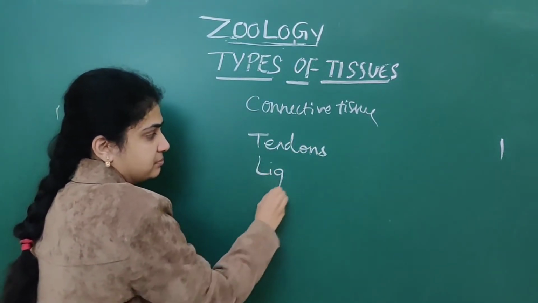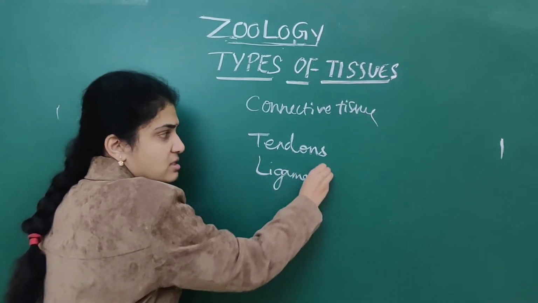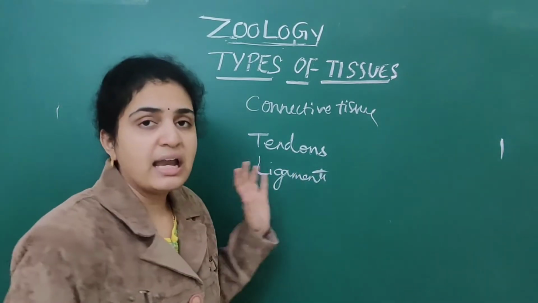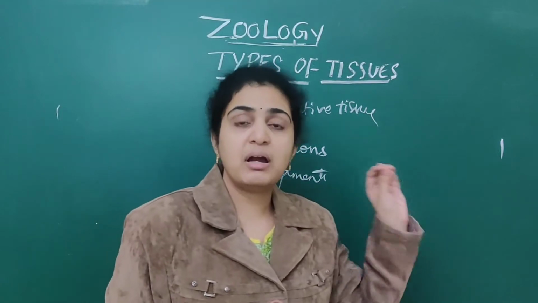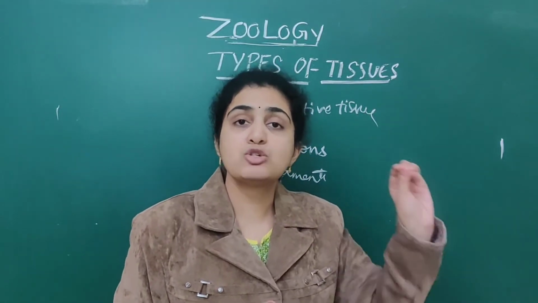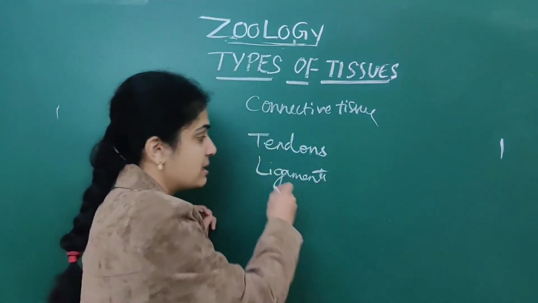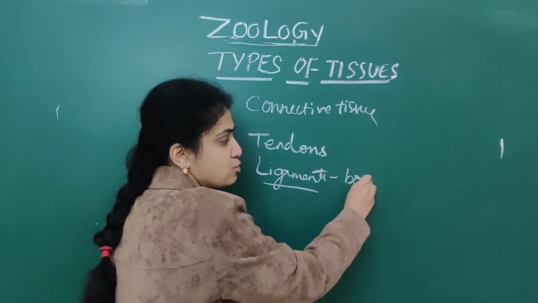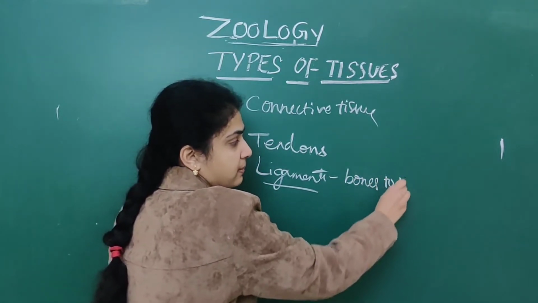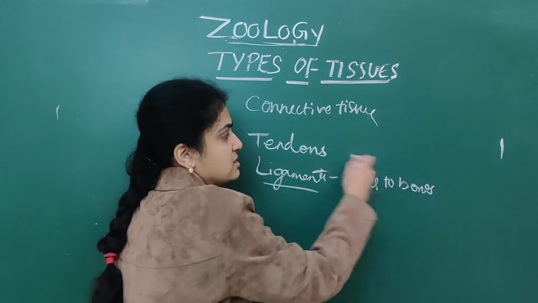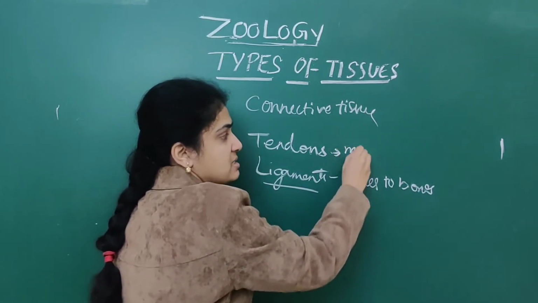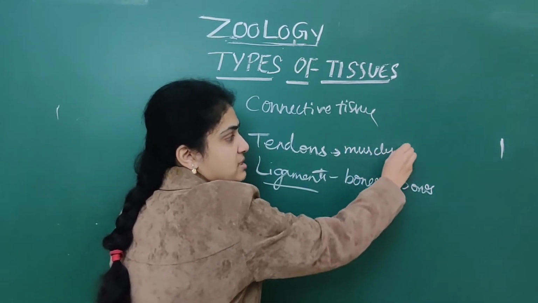Tendons are what connect muscles to bones. Ligaments connect bones to bones.